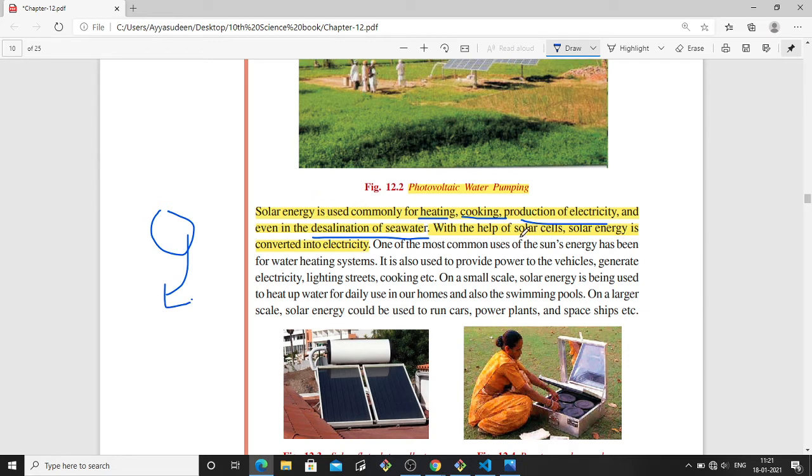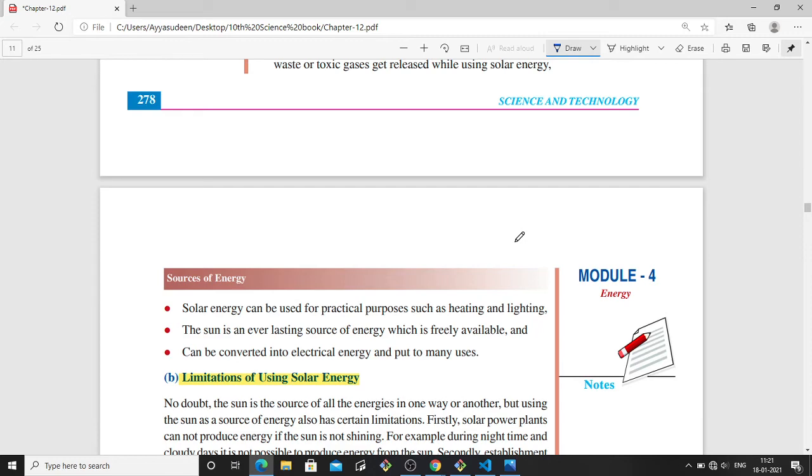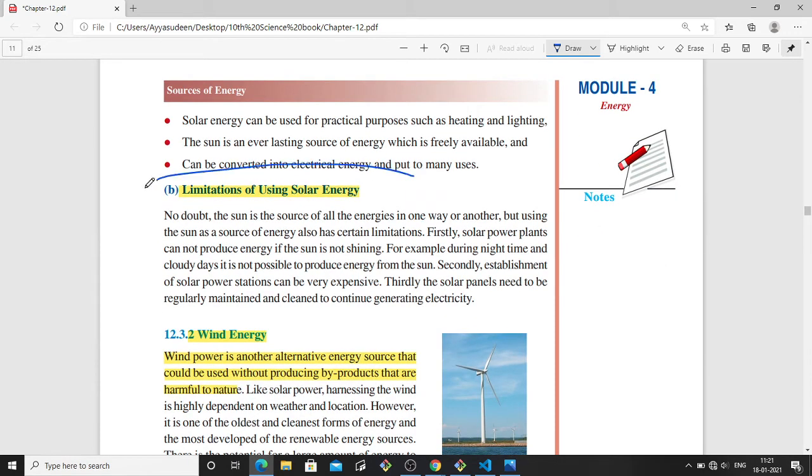With the help of solar cells, when sunlight is passed into them, this creates electricity. So solar energy is converted into electricity using solar cells. There are some advantages of using solar energy. That is, it is renewable energy, and it lasts long. And there are some limitations: only during summer, or only when there is sunlight, you can produce electricity from solar energy. What if there is winter, and during night time you cannot do it?